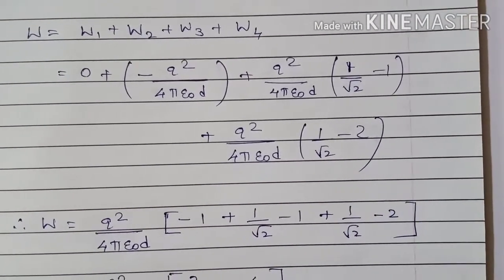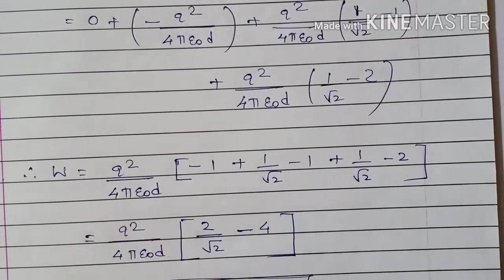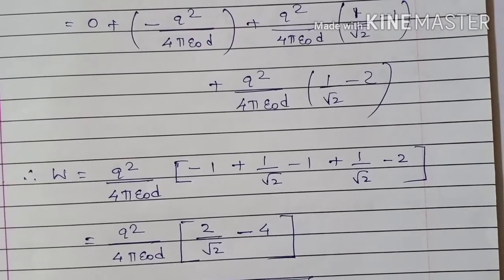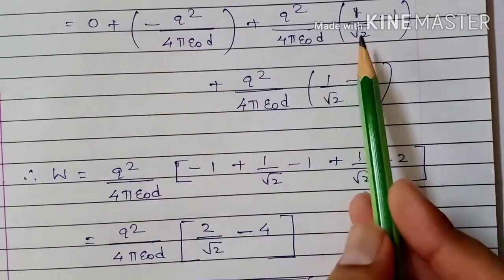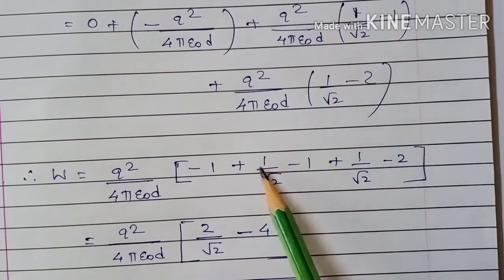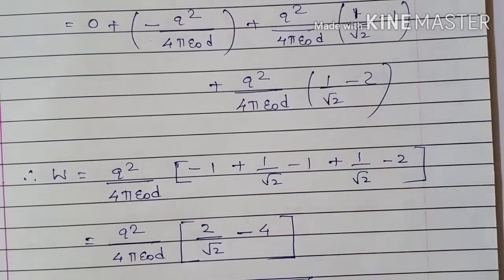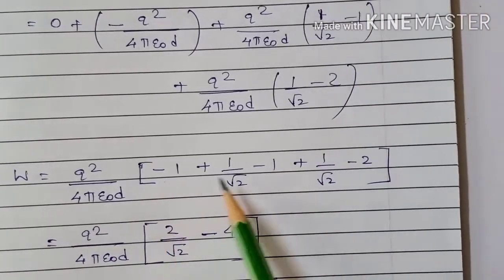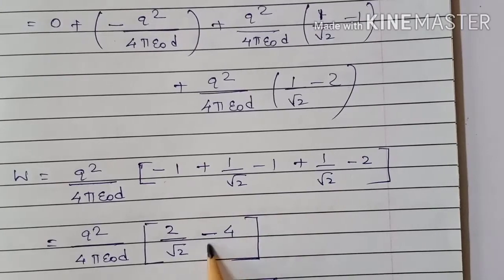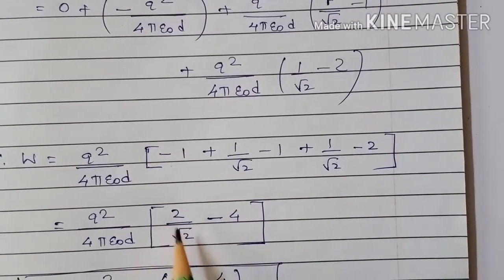Now what can we take common? Q square upon 4 pi epsilon naught d. So Q square upon 4 pi epsilon naught d we have taken common. What will remain inside the bracket? Here minus 1. Here what will remain? 1 by root 2 minus 1. Here what will remain? 1 by root 2 minus 2. Minus 1 minus 1 minus 2, minus 2 minus 2, minus 4. 1 by root 2 plus 1 by root 2, 2 by root 2.